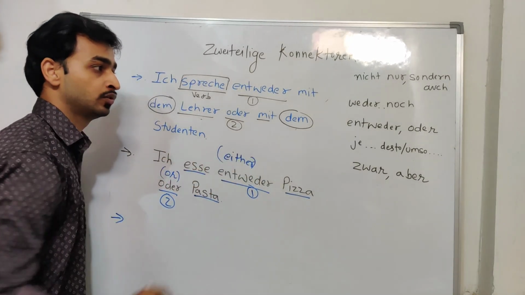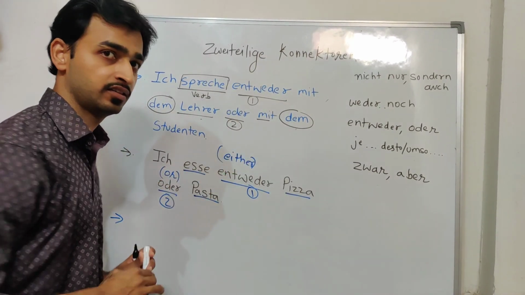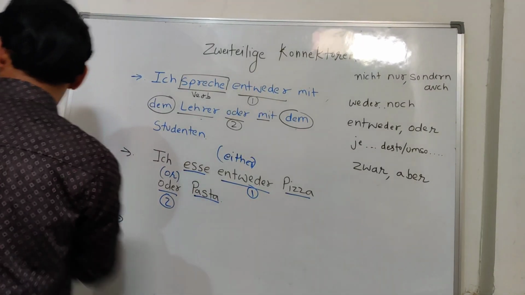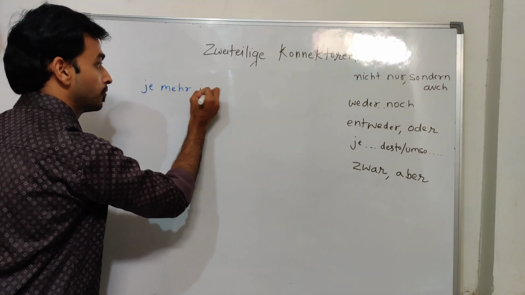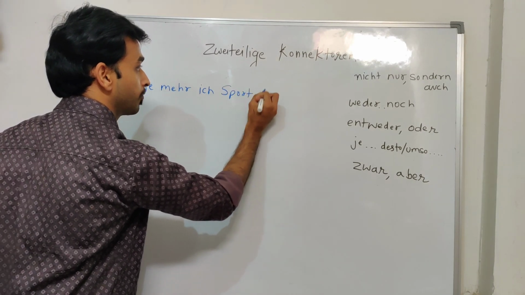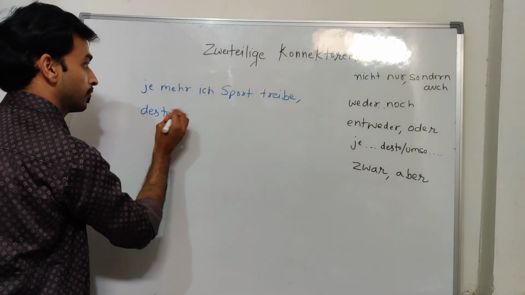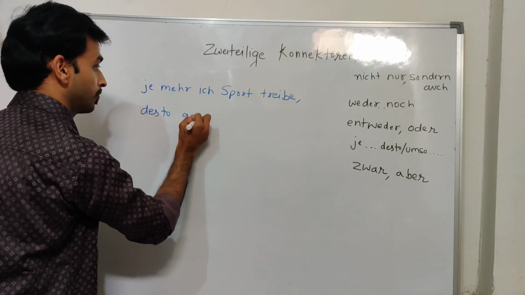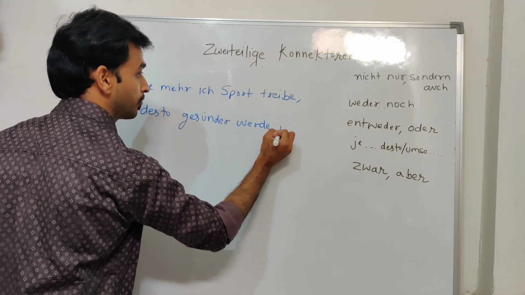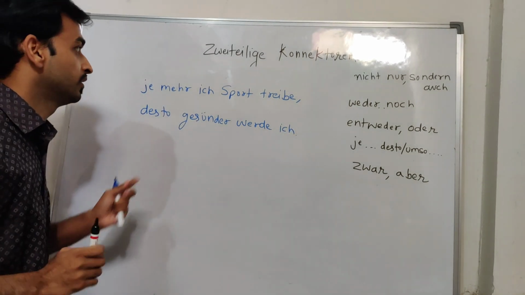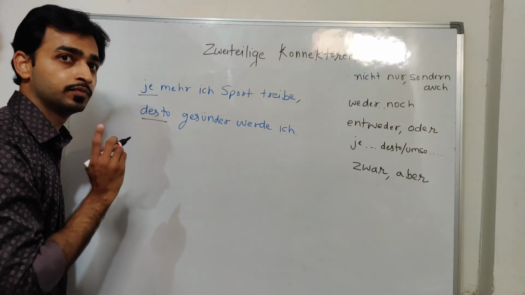Now we'll see the next connector, je desto. It is very, very important. Okay, so pay attention to this connector. This is very important and very much used. So this is like je and then desto. Remember je and desto. Pay attention.